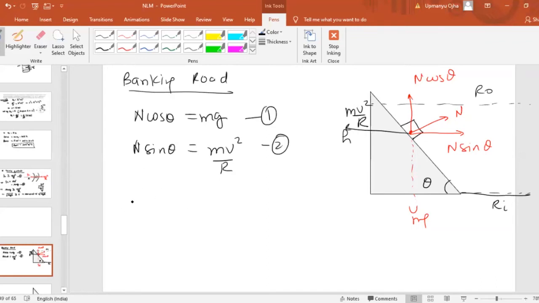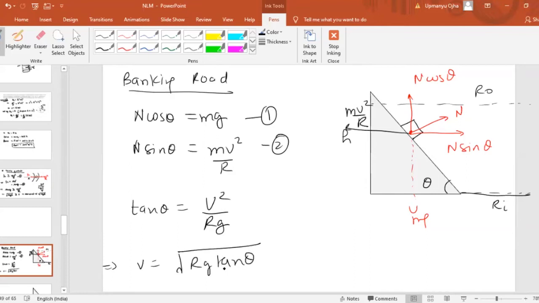If we divide 2 by 1, we get tan theta equal to v square by rg. Therefore, the velocity v must be equal to root of rg tan theta, which means if the velocity of the vehicle is root of rg tan theta, then the vehicle can safely turn over the circular path which has the banking. So this is the velocity for the safe turning of the car on a banked road.